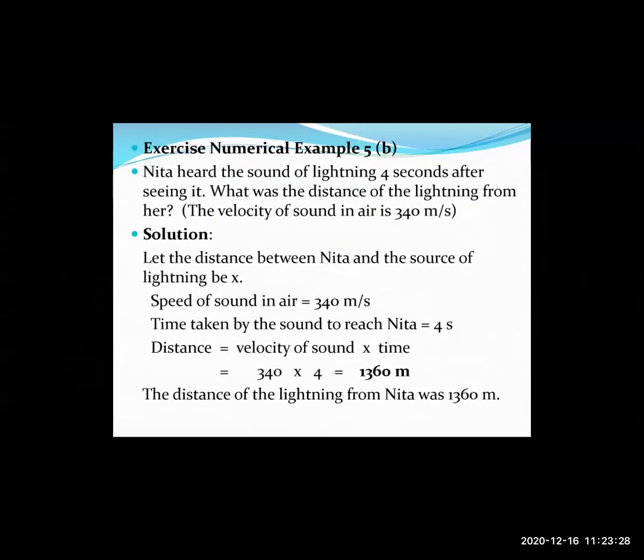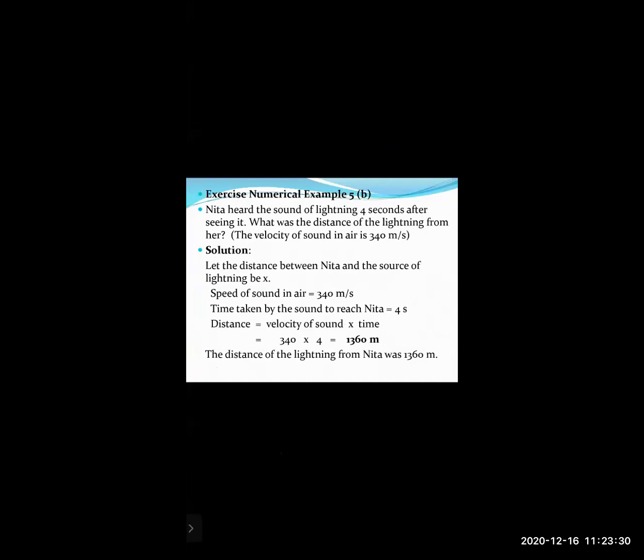Any student who has a question, please raise your hand. Yes. Students have to complete the numericals in the notebook. If you have any questions, please raise your hands and ask right now. Yes, Mayur sir.